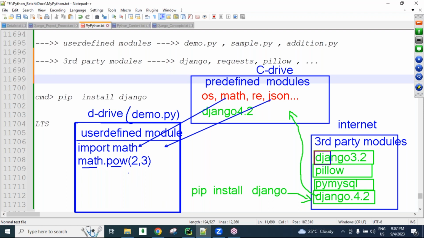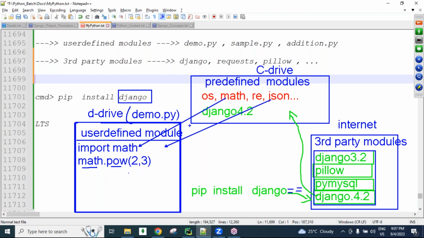So many third-party modules are there that we need to download and install, depending on the requirement for developing the user-defined logics. Okay, now Django is a third-party module, not part of the Python software, guys. Using the pip command we install the third-party module: the latest version is searched, downloaded, and installed. If you want a required version, we use double equals followed by the version number. Then that required version is searched for, downloaded, and installed.